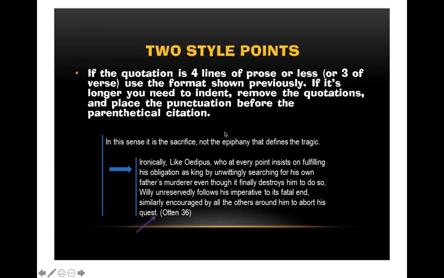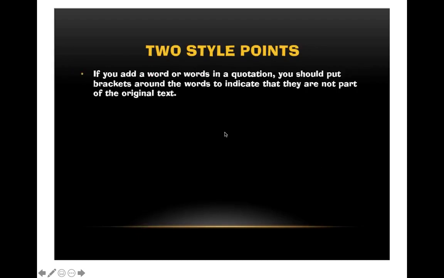So this is where it gets a little hairy. If it's just one line, it's going to be quotation marks, and the period's going to go on the outside of the parentheses. If it's a block quote like this, it's called block quoting. It's going to be indented, which is going to indicate that it is a quote, so you don't need quotation marks, and the period goes on the other side. This, like I said, this stuff is confusing. Just use the website I showed you, Purdue OWL. That will help you if you forget. But the more you do this, it almost becomes second nature, and you don't really have to think about it that much.